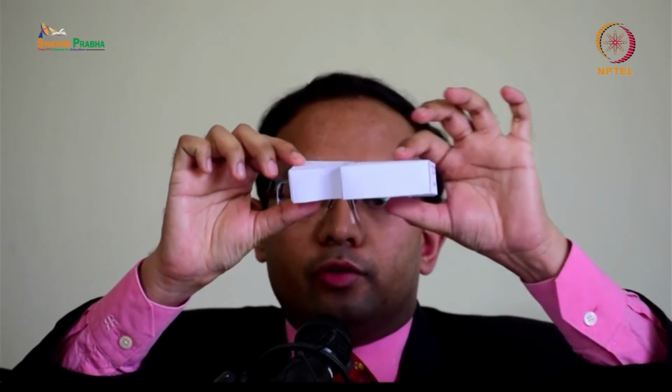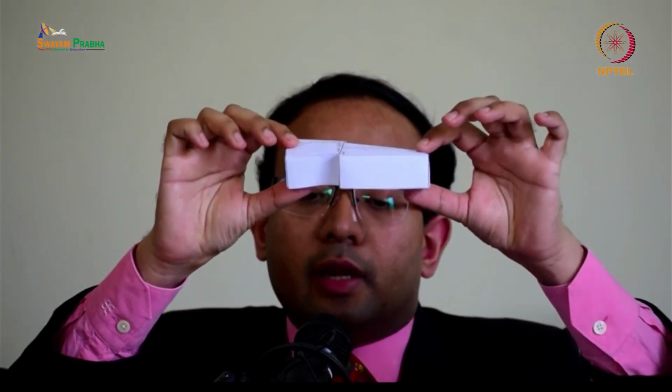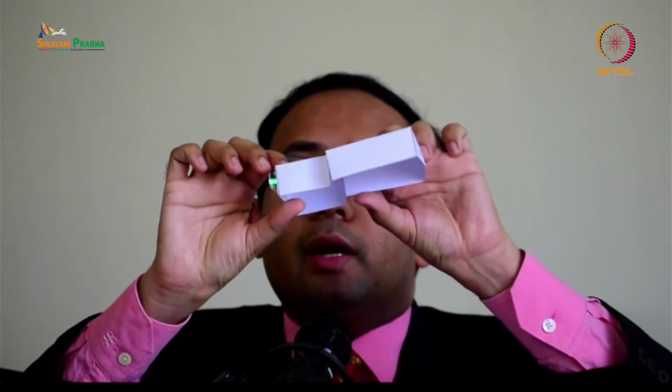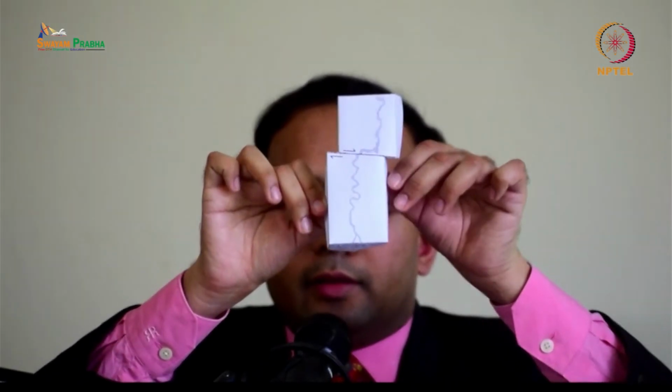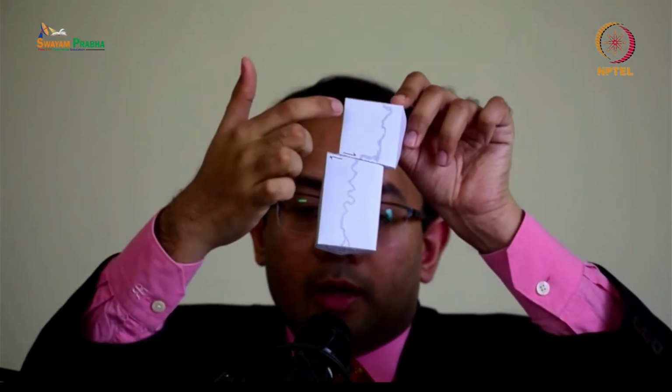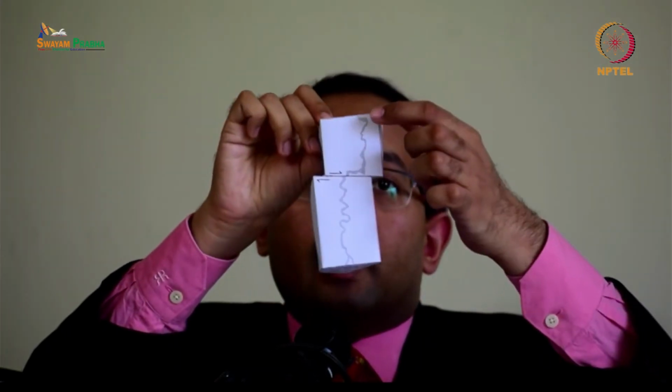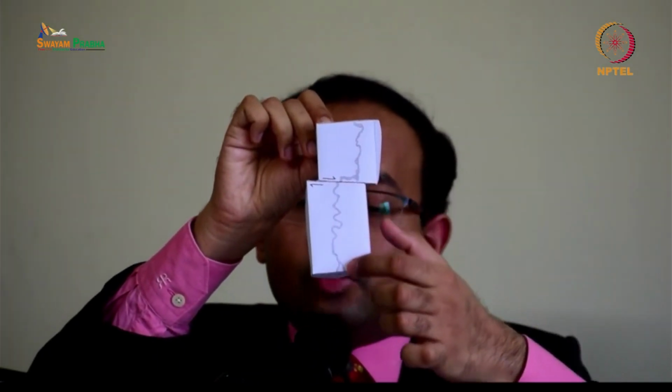Here you have the rock and it is still horizontal, so there is no vertical movement in it. But if you look at it like this, you'll find that earlier you had a river that was flowing like this. Now, in the normal circumstance, it should have flowed like this only.